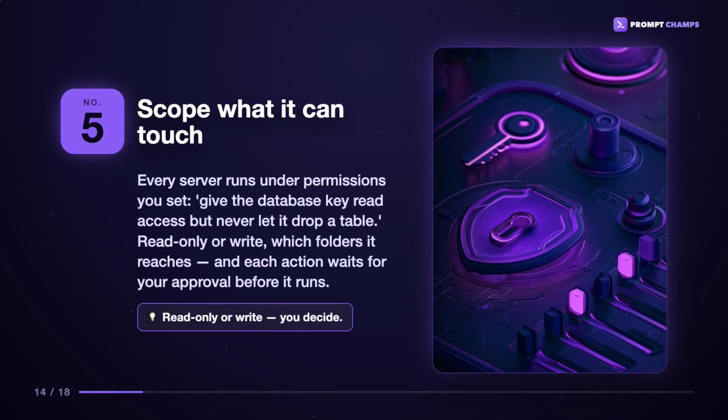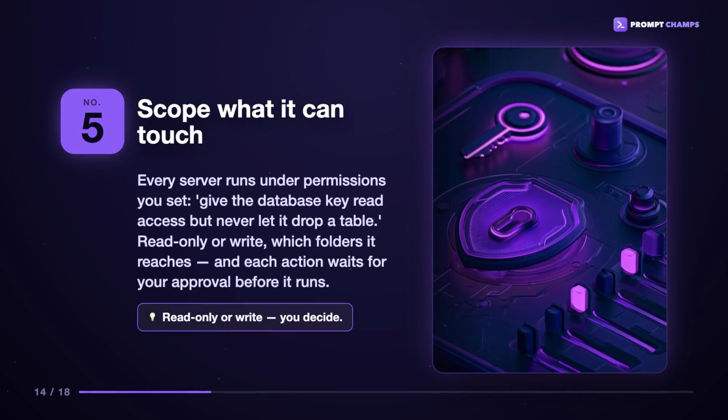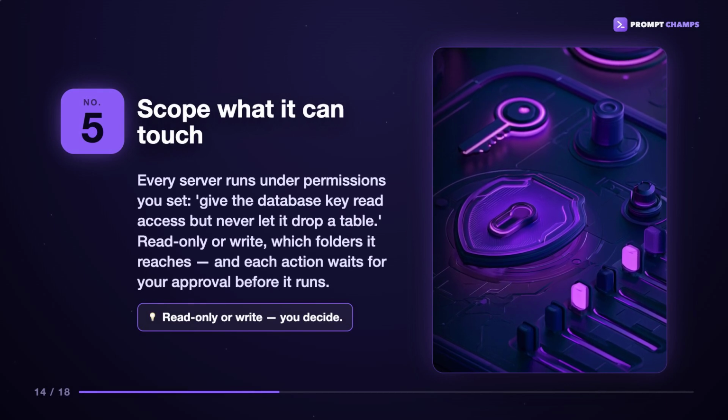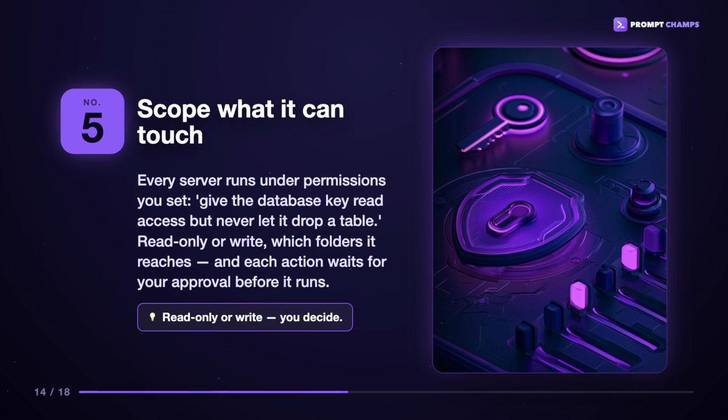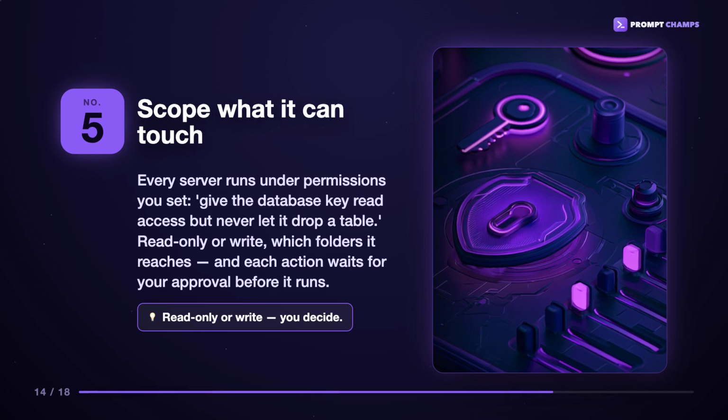Number 5, scope what it can touch. Every server runs under permissions you set. Give the database key read access, but never let it drop a table. Read only or write, which folders it reaches, and each action waits for your approval before it runs.